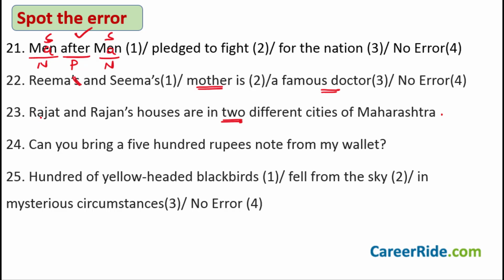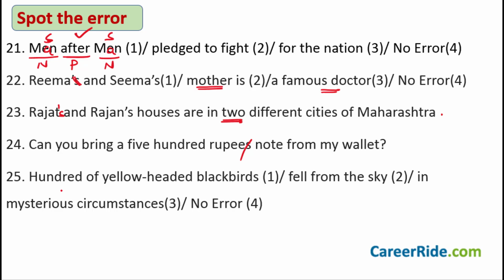Okay, in this case, Rajat's house is different and Rajan's house is different. So the apostrophe will come with both of these subjects. Rajat's and Rajan's houses are in two different cities of Maharashtra is what you would say. Okay, sentence number 24. Can you bring a 500 rupees note from my wallet? Now this S should not come here. Can you bring a 500 rupee note from my wallet is what you would say.